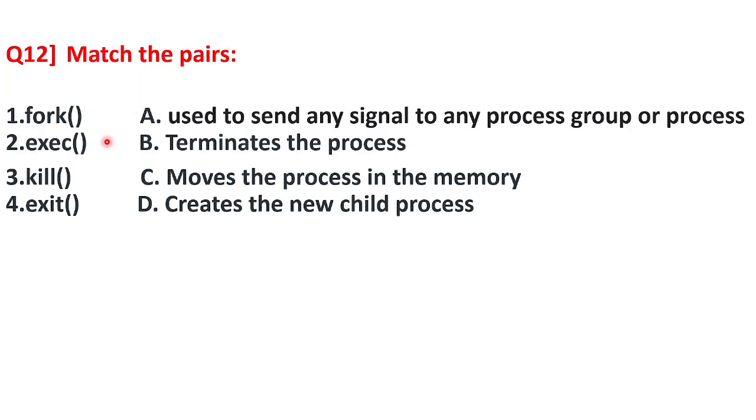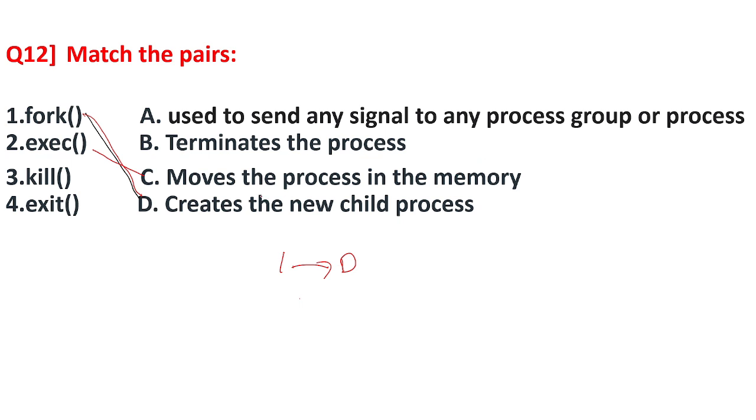Next is match the pairs. Four function calls are given which are used in operating system: fork, execute, kill and exit. Now the fork function call is used to create a new child process. So the answer for the first one is D. Then the execute command is used to move the process in the memory for execution. When your program is executed, it has to be loaded in the memory first, and from the memory the processor takes it. So your program becomes a process when it is loaded in the memory.